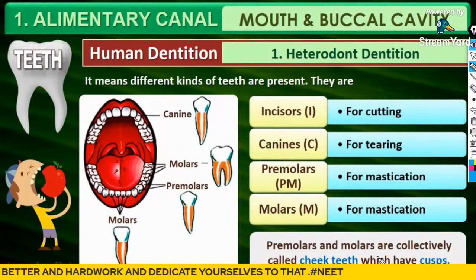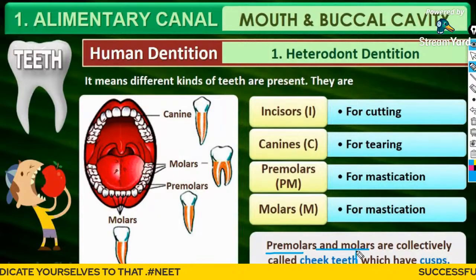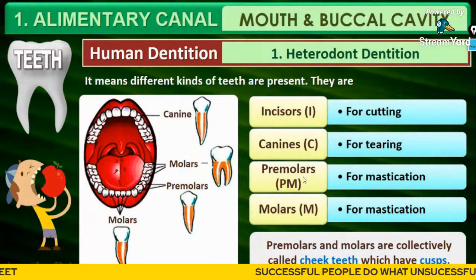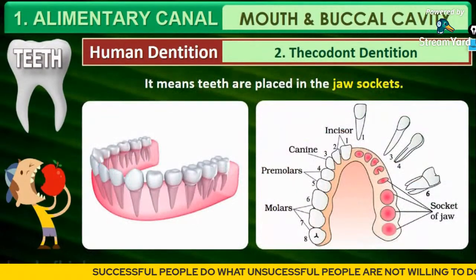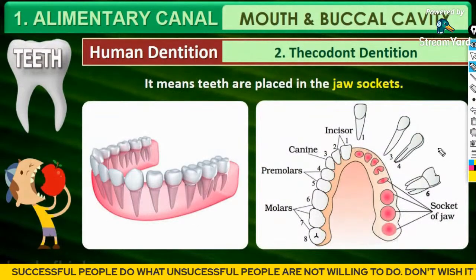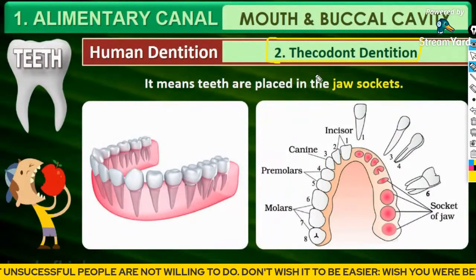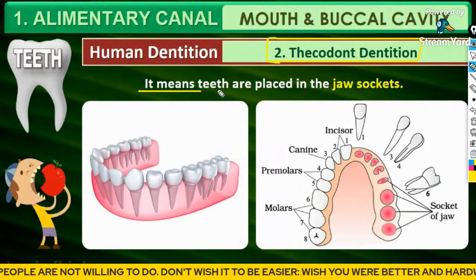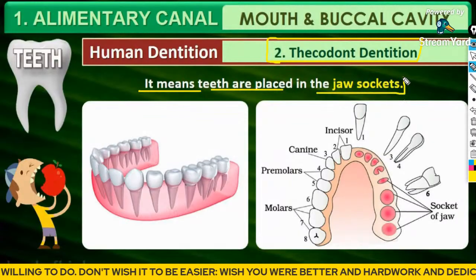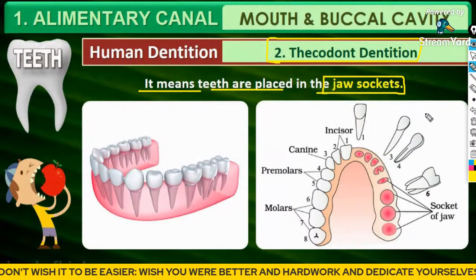Yes, come back to our chapter. So the premolars and molars are collectively called the cheek teeth, which have cusps. Okay, so molars and premolars are actually called the cheek teeth. Guys, let's move on to the next one, that is the Thecodont dentition. The Thecodont dentition means that the teeth are placed in the jaw socket. The teeth are placed in the jaw socket.